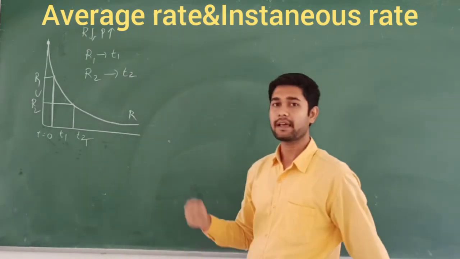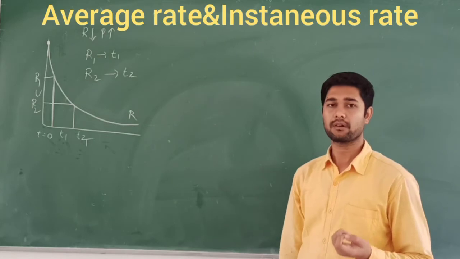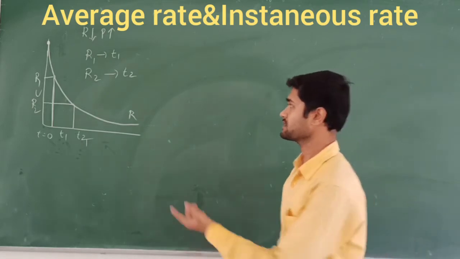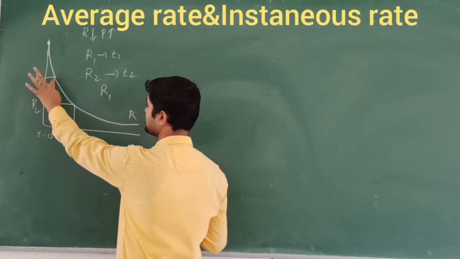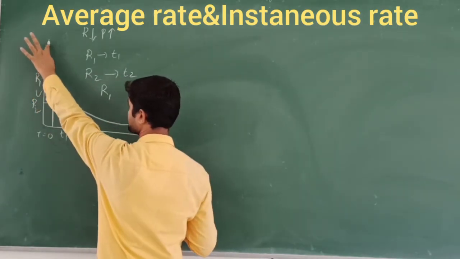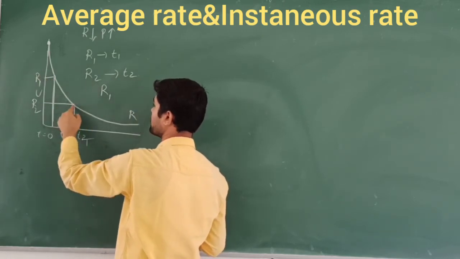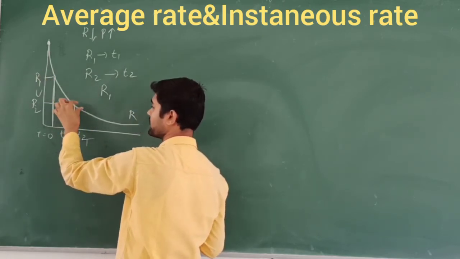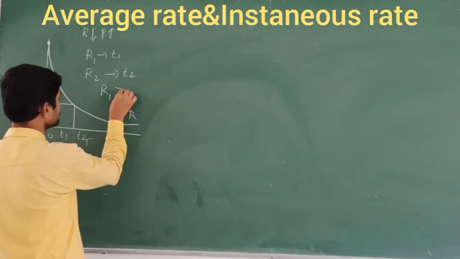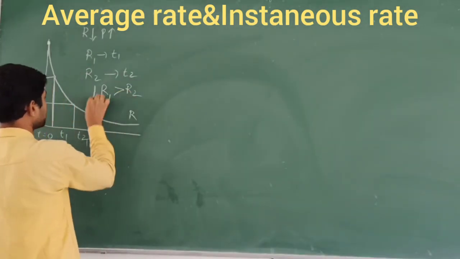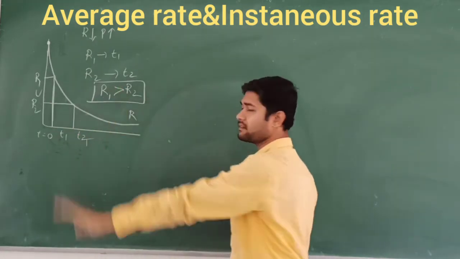So like this it will take place. Which one will have the higher concentration of the reactant? That is nothing but R1, because R1 has decreased only slightly from the initial value 0 to this much. What about R2? R2 has decreased by many quantities. So R2 should always be lesser than the reactant R1. I mean, R1 is greater than R2.